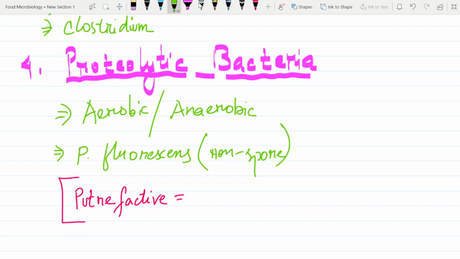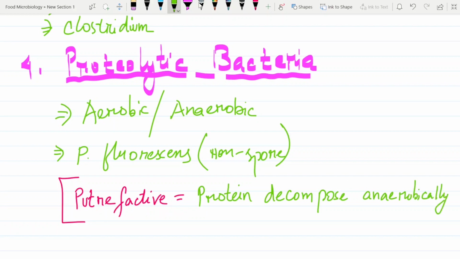In simple words, it is protein decomposition anaerobically, and this process is called putrefactive. I hope you will not forget this one.